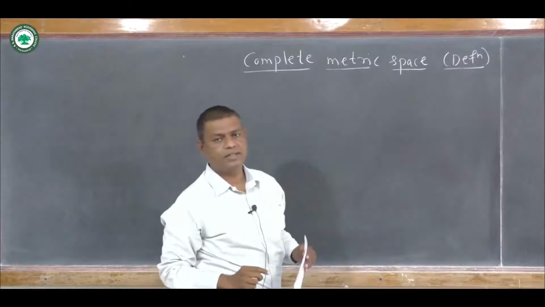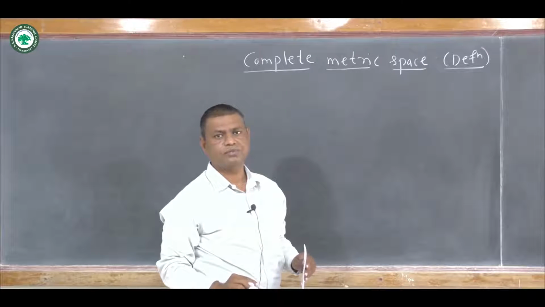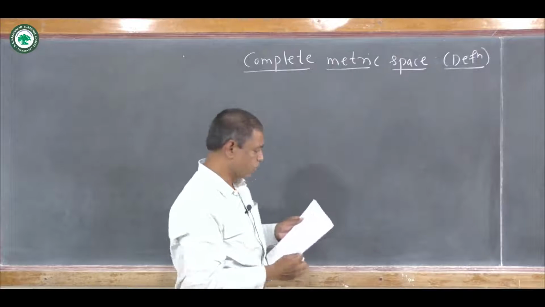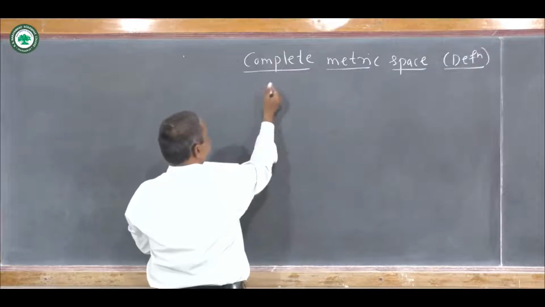Students, we know that in a metric space, a Cauchy sequence need not be convergent. So that's why this concept is important.